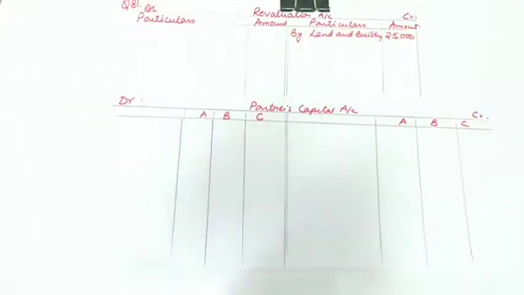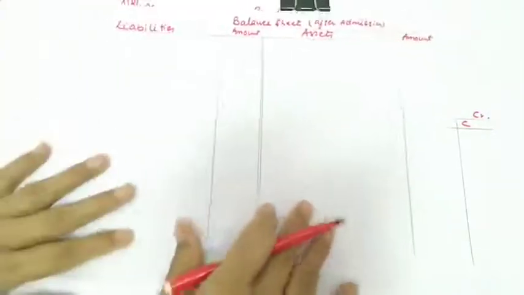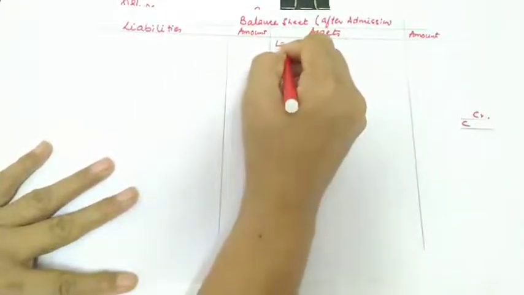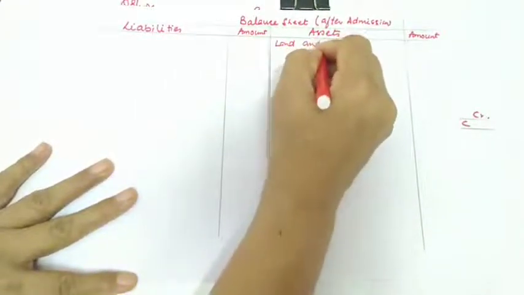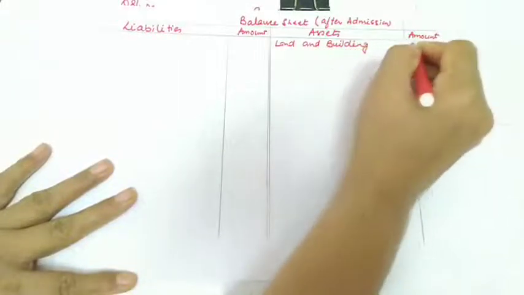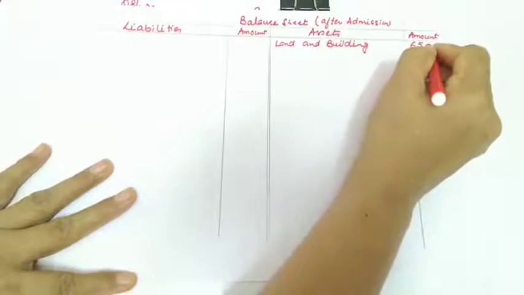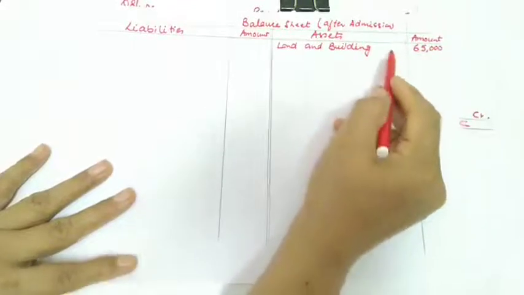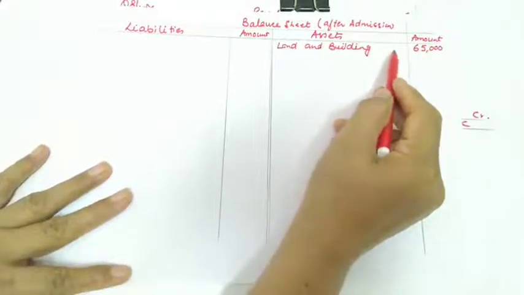And likewise we'll be recording this in the balance sheet also. Land and building, you can write it directly as 65,000, or if you wish you can mention in the inner column 40,000 plus appreciation.